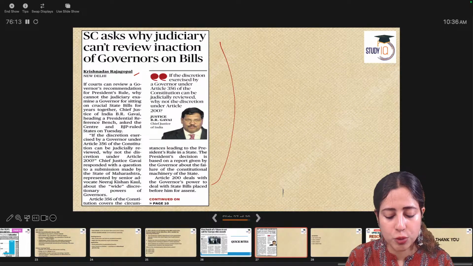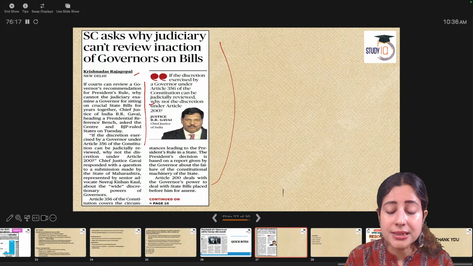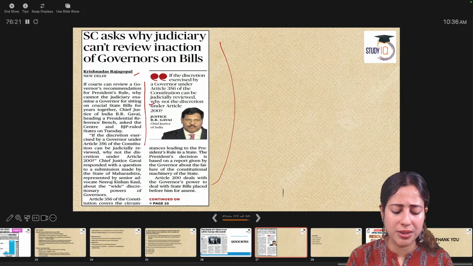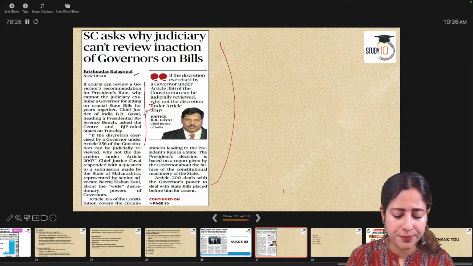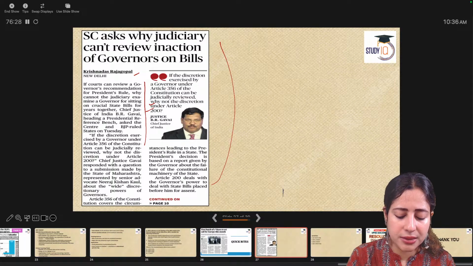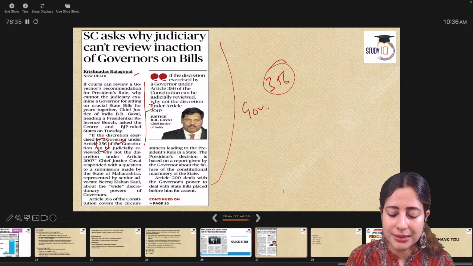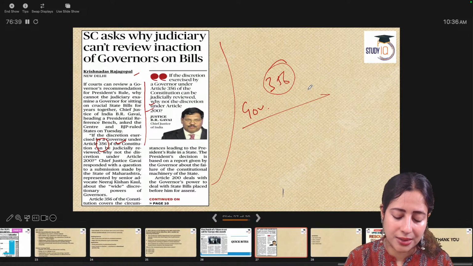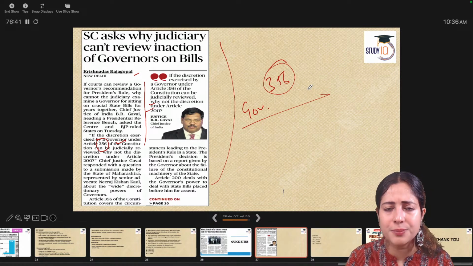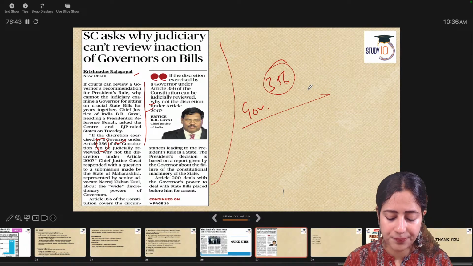So therefore, Supreme Court is saying that this is not judicial activism. We have every right to examine. In case the government is sitting on a bill for years altogether, it's a waste of time because then no bill can become a law. So it is undermining the constitutional position of the governor under Article 356 of the Indian Constitution, that judiciary can review any such discretion taken by governor for being inactive on a bill for months and years altogether. Similarly,